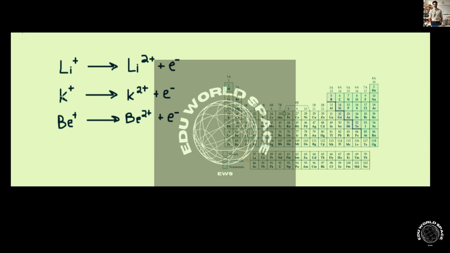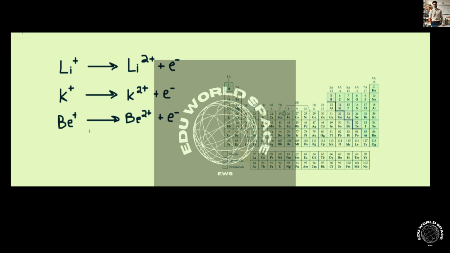For one, if we're just comparing lithium to potassium, if we're removing an electron from helium versus removing an electron from argon, clearly helium would be much more difficult to take an electron from, because those electrons are so closely held in the 1s orbital that they would be much harder to remove than the valence electrons in argon, which are all the way up in the 3p orbital. So clearly lithium is going to be harder than potassium.